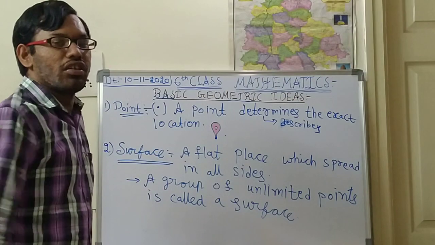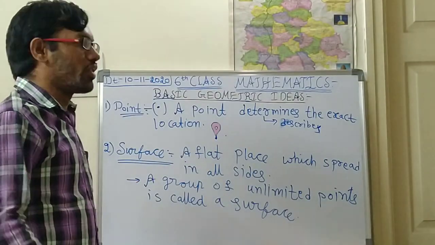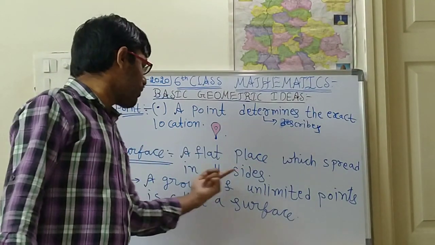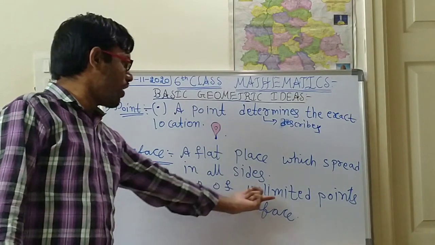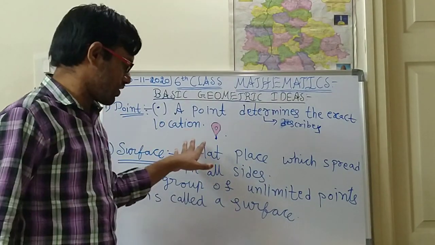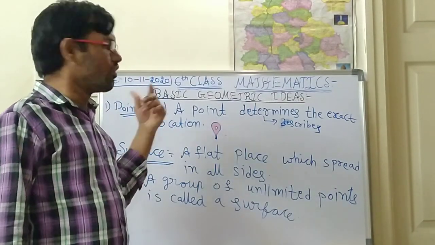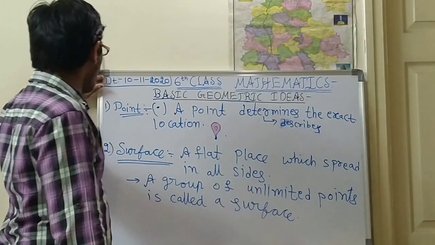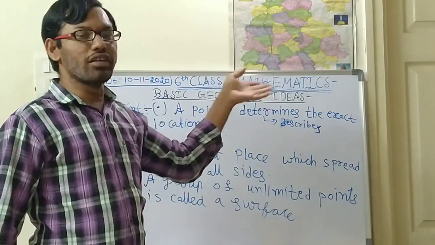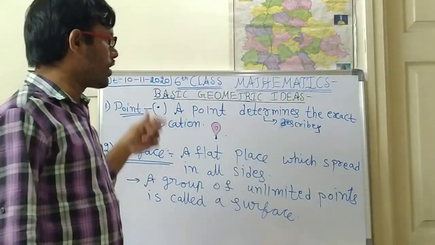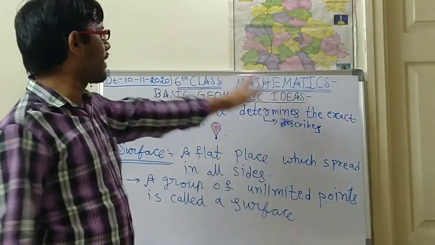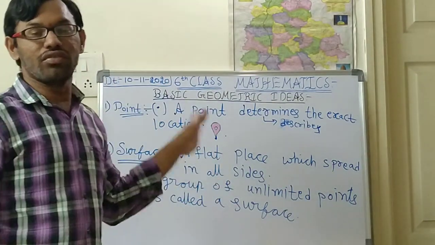I want to see these definitions in your classwork. In the next live class I will check them. So surface means a flat place which spreads in all sides. Next, a group of unlimited points is called a surface. Unlimited points means, suppose this is the surface, on it you will see so many points, right from here to here. You can put uncountable points, and if you combine all those points you will get one flat surface, one flat place.